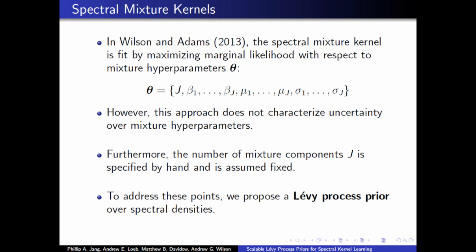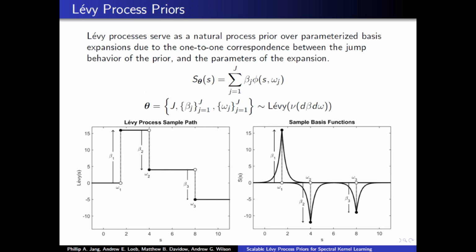In Wilson and Adams, the spectral mixture kernel is fit by maximizing the marginal likelihood with respect to the mixture hyperparameters theta. However, this approach does not characterize uncertainty over the hyperparameters, and furthermore, the number of mixture components J must be specified by hand and is assumed fixed. To address both of these points, we propose a Lévy process prior over spectral densities.